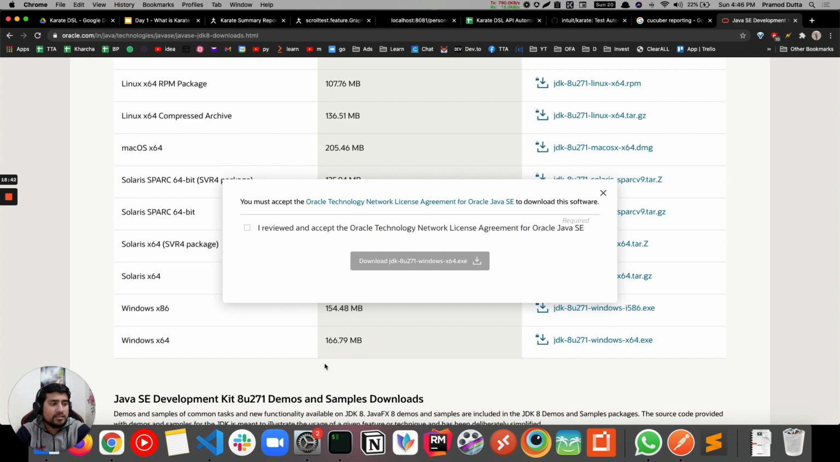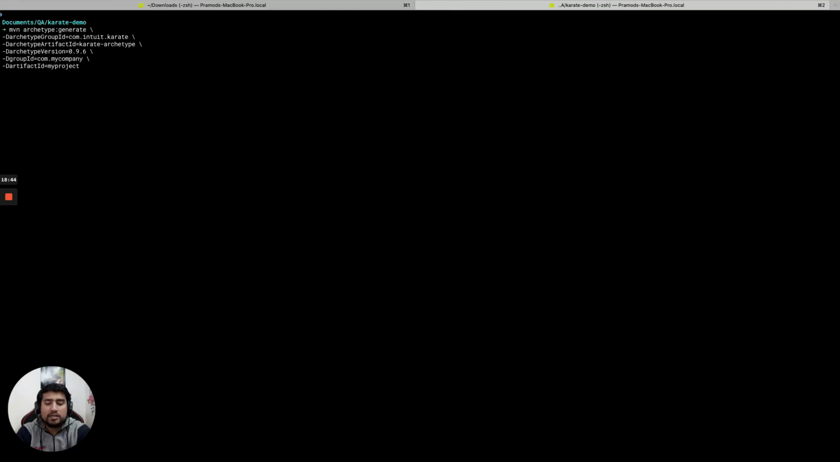Just make sure that you have installed Java, so you can check the Java version. If you see 1.8 version, I would suggest go with 1.8. Don't go with advanced versions like 11 or 15. Karate has some issues with it. I have faced it. If you are okay with that, that's fine, but I would suggest if you can stick to the 1.8 version, that's enough.